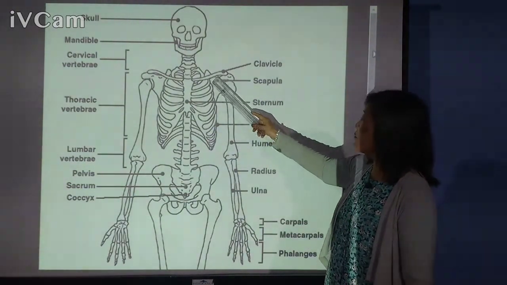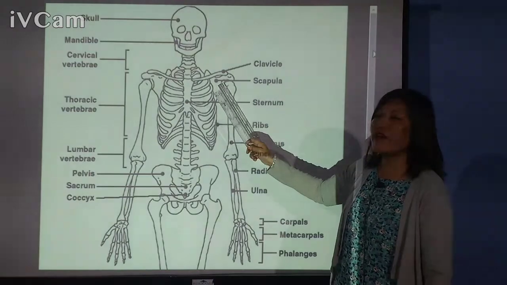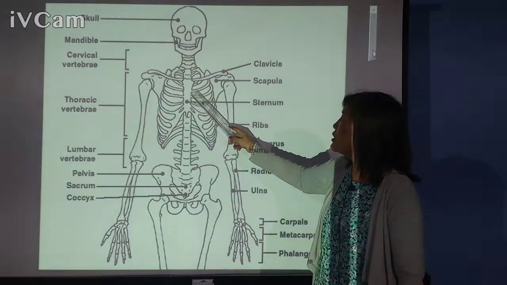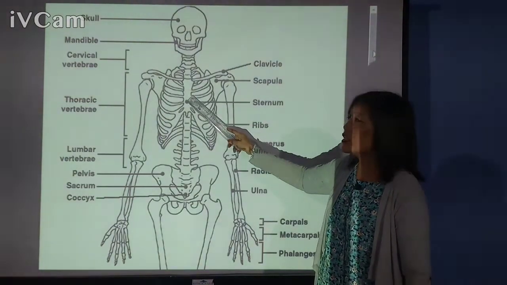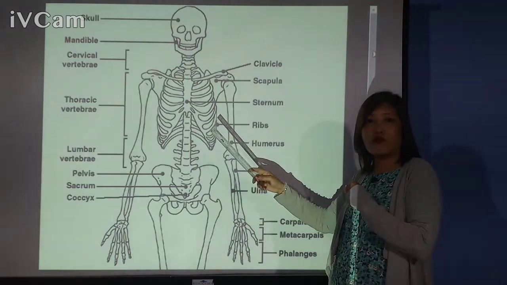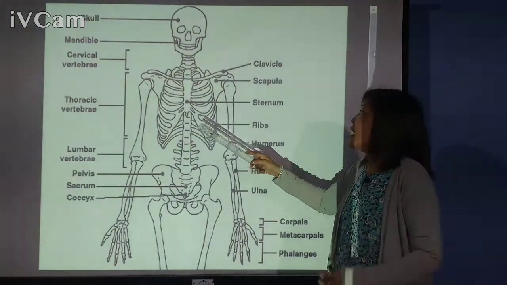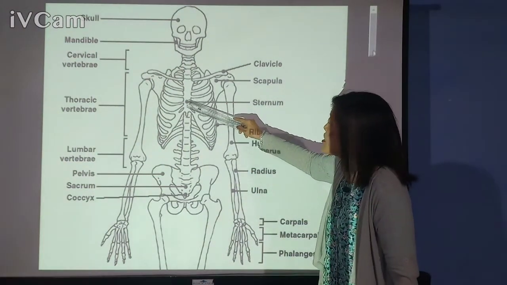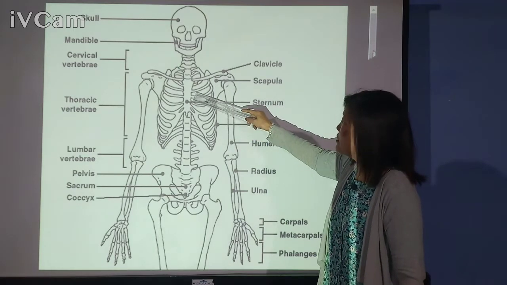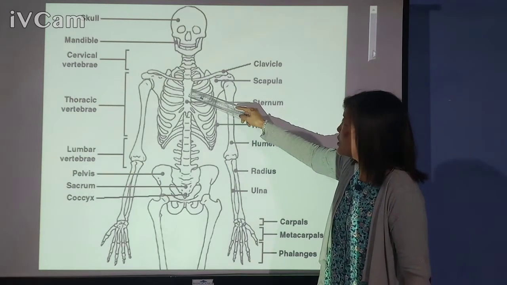Alright. So out of those 12 pairs, 7 pairs of ribs are attached to the sternum in the chest. Now sternum, again, I have told you, is a flat bone in our chest. And that flat bone is called sternum. So you can see the 7 pairs of ribs connected to the sternum.